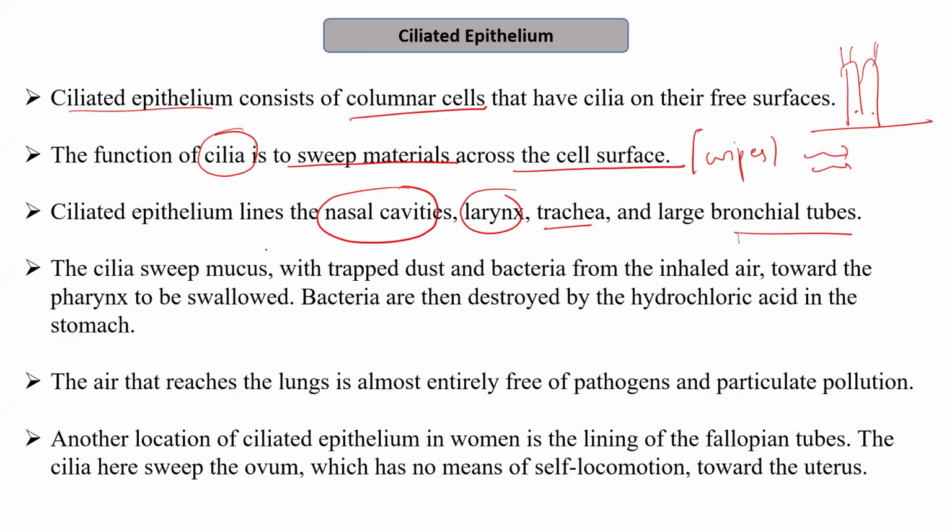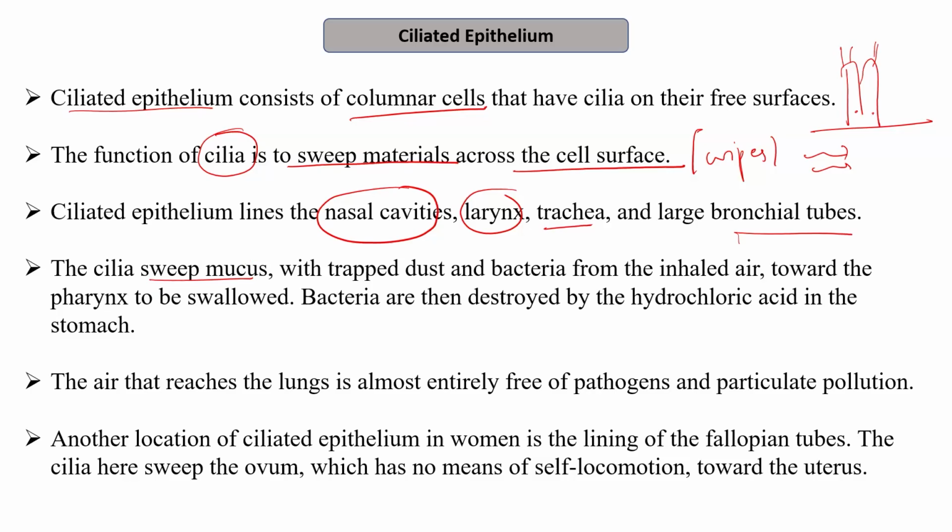The function of cilia in the nasal cavity is to sweep the mucus. So whenever any dust particle or microorganism like bacteria is inhaled with the air, it gets trapped in the mucus which is present in the nasal cavity.